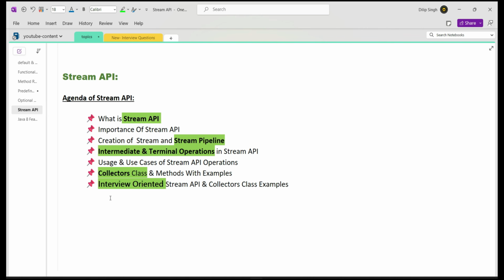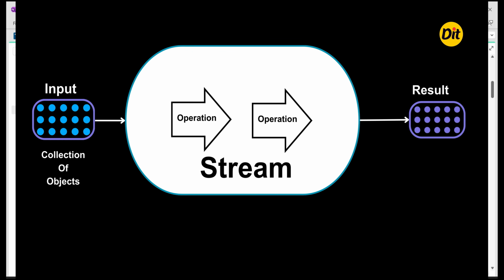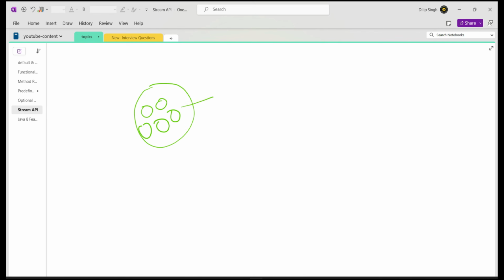Now the first question here is, what is a stream? Generally, a stream is a wrapper on a data source. What is the meaning of data source? For example, if you take a list of objects, the list of objects is a data source. By using that list of objects you are creating a stream, which I'm calling a wrapper on the data source.